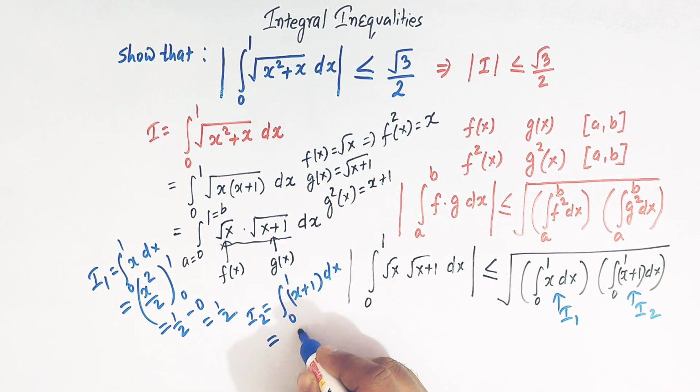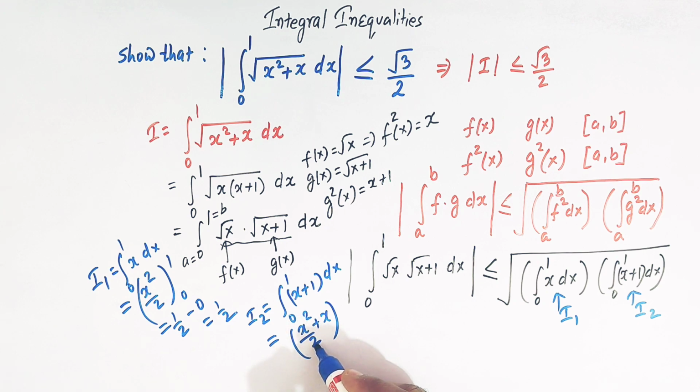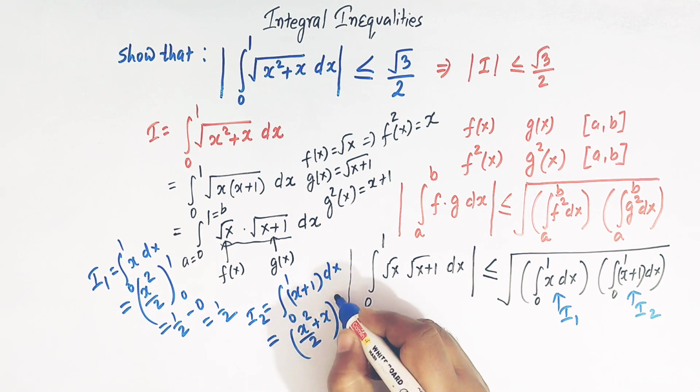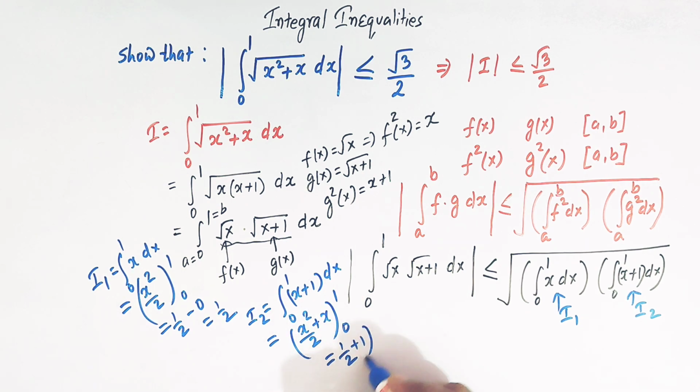The integral of x plus 1 is x square over 2 plus x, with limits from 0 to 1. When we substitute the limits and take the difference, we have half plus 1 minus 0 plus 0, so this is 3 over 2, right?